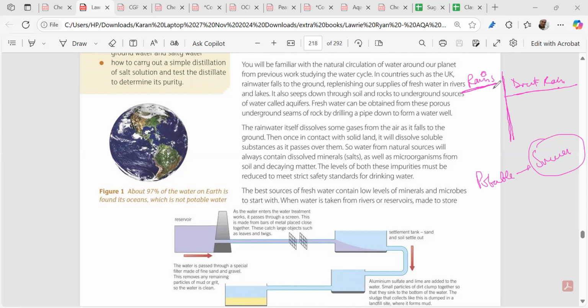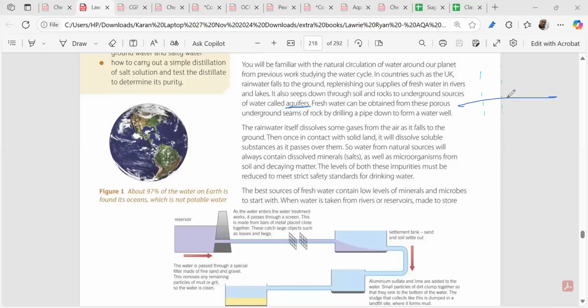Countries where it rains abundantly are lucky. Suppose in the UK, it rains abundantly. So obviously, what happens when it rains? Now open your book and underline this, aquifers. When it rains, the rainwater falls to the ground and goes below the surface. Over here, remember one thing, this bit I'm writing in red: there are many bacteria in the soil, which also get dissolved in the water. The water also carries the bacteria.